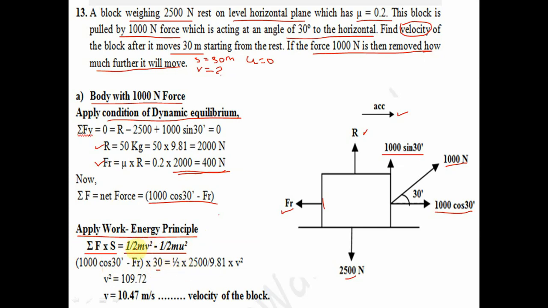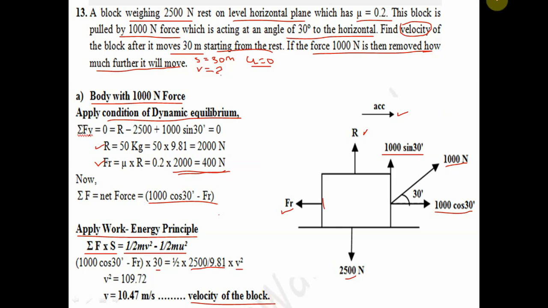Now the weight is given, so we take m in terms of weight: 2500 divided by 9.81, into V, which we have to calculate, minus half mu square. This term will be 0 because it starts from rest. So from that we get velocity V is equal to 10.47 meter per second. This is the velocity of the block when the body has the 1000 Newton force.